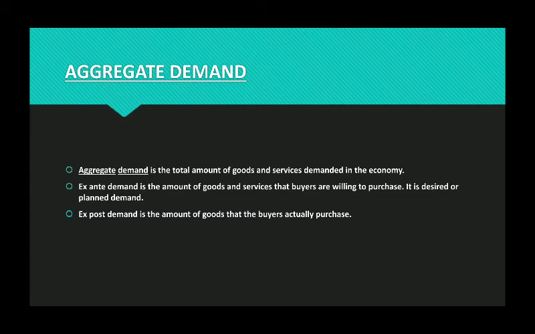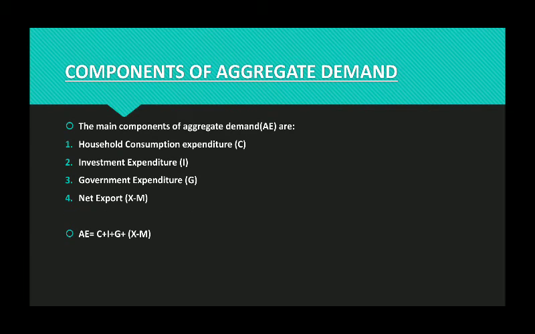What are the components? The total desire of spending on different goods and different services by the entire economy can be well understood with the help of its components. So let's see the components. What are the main components? Here you can see that 4 main components of aggregate demand or aggregate expenditure are given.